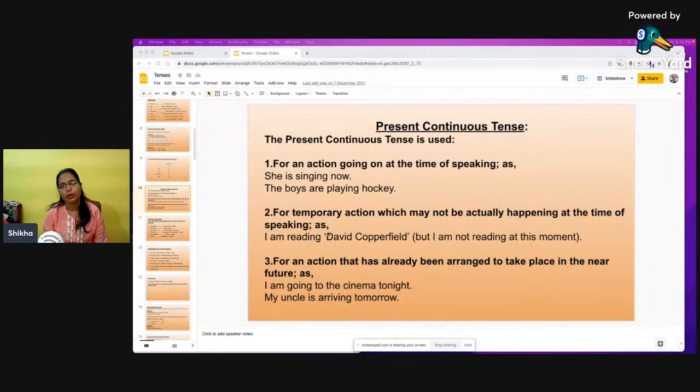For an action that has already been arranged to take place in the near future. There are so many things which we have already planned that we will be doing. So I am going to the cinema tonight. Where am I going? I am going to the cinema tonight. My uncle is arriving tomorrow. I am going to my aunt's house the moment I finish this class, right? So these are things which we have already planned for, and we are going to do that. So those also will come under present continuous tense. I hope I'm clear.